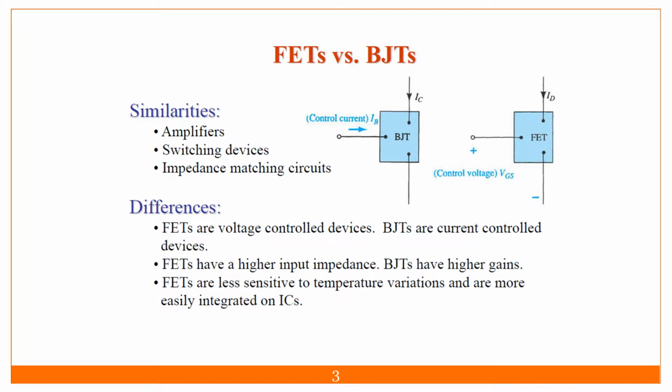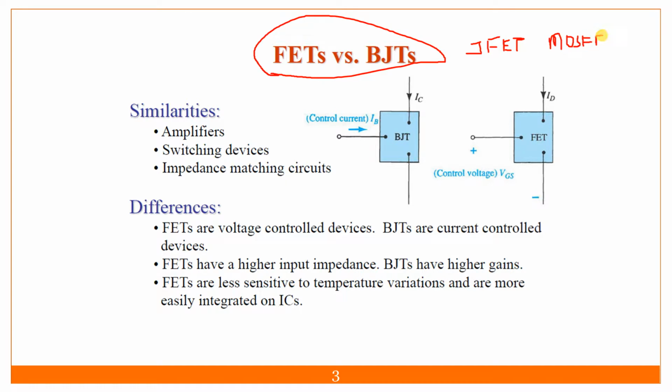So what exactly is meant by FET? The FET is the junction field effect transistor, but this is the broad category. FET is divided into three parts: the JFET, then MOSFETs, and MESFETs are also there, but we will restrict ourselves to our syllabus.